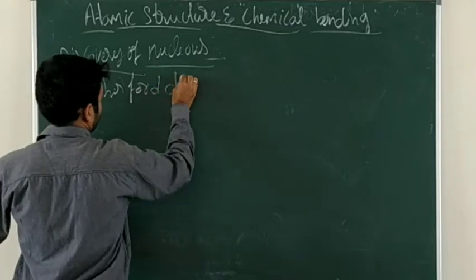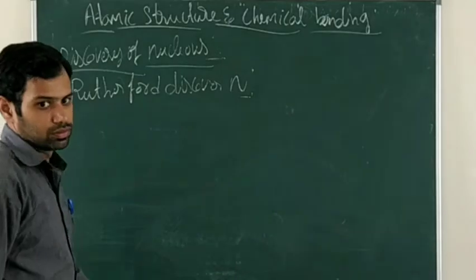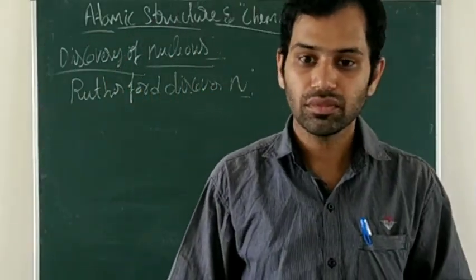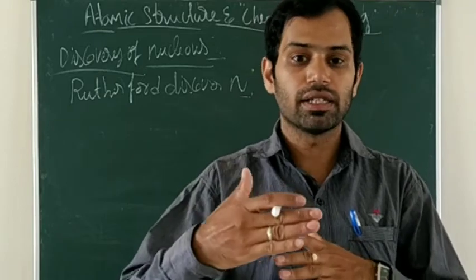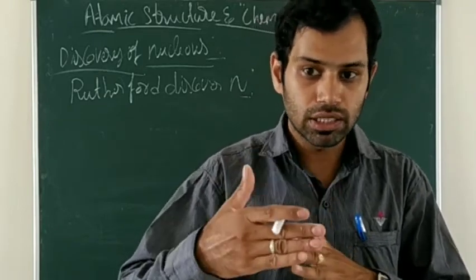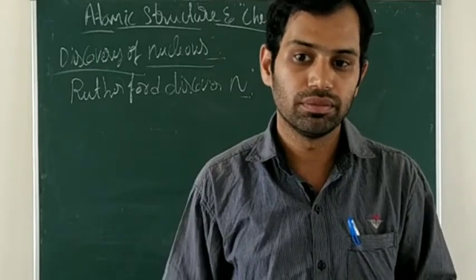Rutherford discovered the nucleus. How did he discover it? Let's see that. We will pass a stream of alpha particles on a thin gold foil.